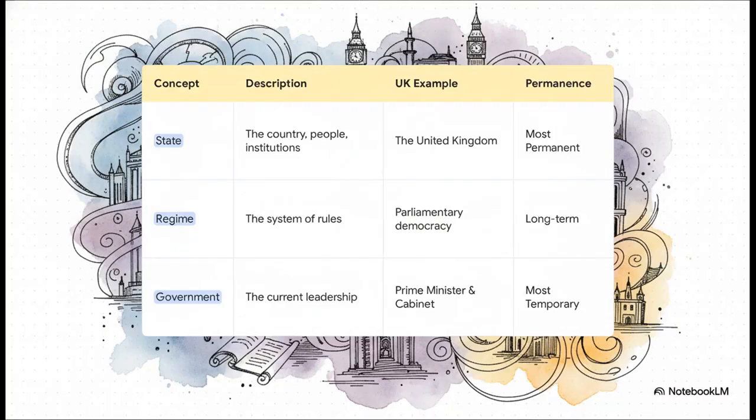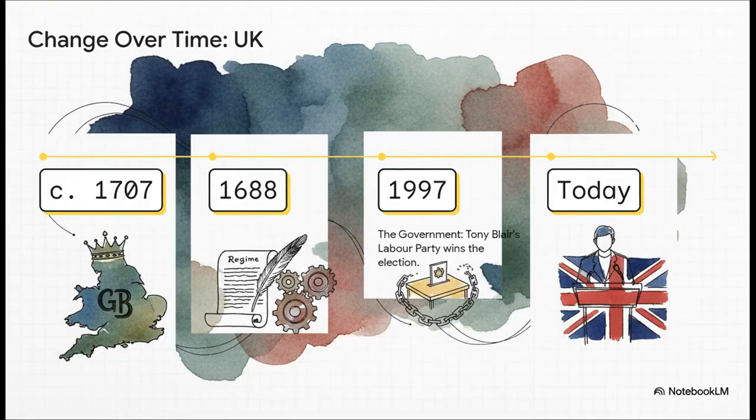Okay, check this out. This table really breaks it down perfectly. For the UK, the state is the United Kingdom itself, the physical country and its institutions. That's the most permanent piece. The regime is its system of rules, which has been a parliamentary democracy for a very long time. And the government? That's the most temporary bit. It's the current prime minister and their cabinet, and that can change at the next election. See how that works?